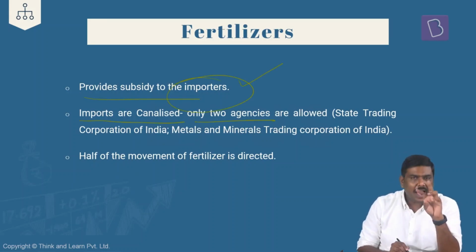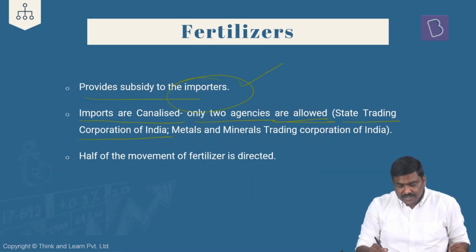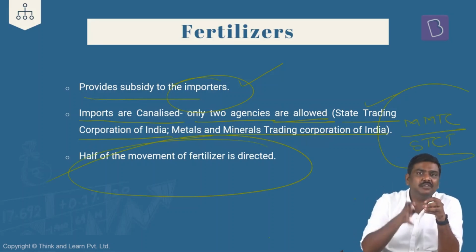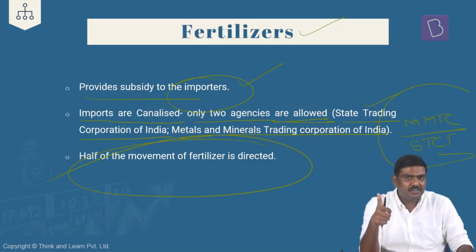In case of urea, the imports are canalized. As of now, only two agencies are allowed to import this in India. One is the STCI, State Trading Corporation of India, and the second one is the Metals and Minerals Trading Corporation. That is, MMTC is allowed along with the STC to import fertilizer, that is urea, into India. Movement generally is directed by the government. Government tells where the fertilizer has to be sold. Okay. These are certain very important differences between urea and the diammonium phosphate as well as the muriate of potash.